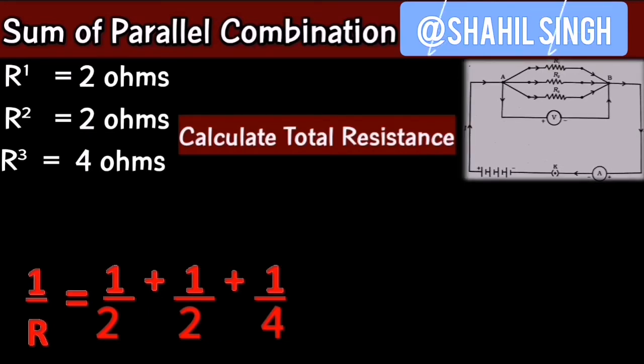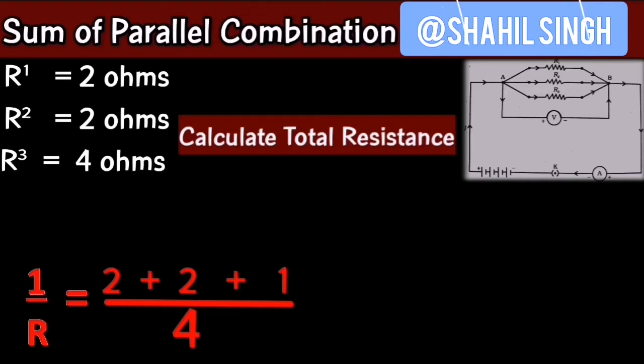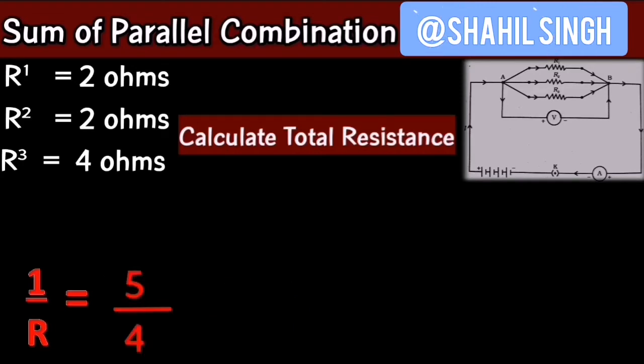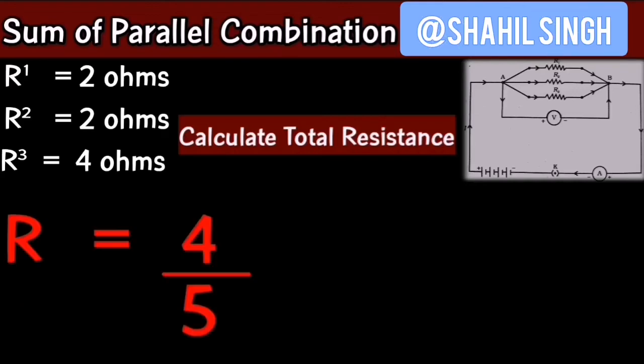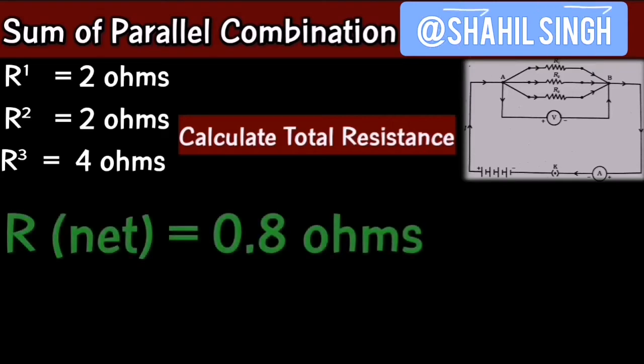So when we take the LCM and do further calculations, we will get 1 by R is equal to 5 by 4. And when you take the reciprocal of these terms on both sides, you will get resistance is equal to 4 by 5. So as net resistance, you will get 0.8 ohms. So in this whole circuit, if you calculate the total resistance, it will be 0.8 ohms.